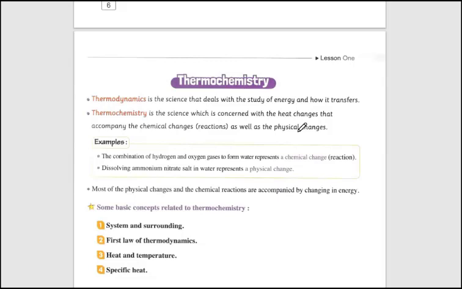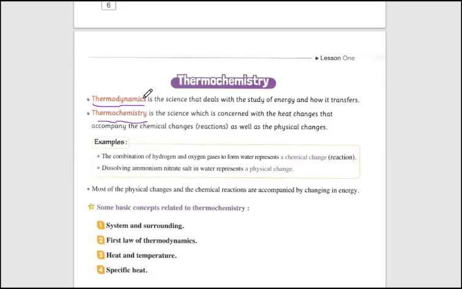So this accompanying energy is the main concern of thermochemistry. And thermochemistry is a branch of a great science which is called thermodynamics.